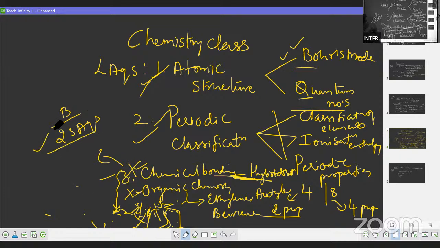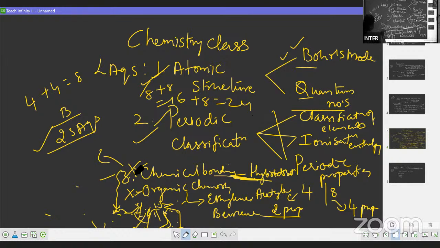You'll be getting 2 SAQs in the SAQ section. Means here you'll be getting 2 plus 2, means 4. How many marks? So 2 SAQs means 4 plus 4, 8 marks here. Here 8 plus 8, 16 marks. So 16 plus 8, 24 marks you will be getting here only.